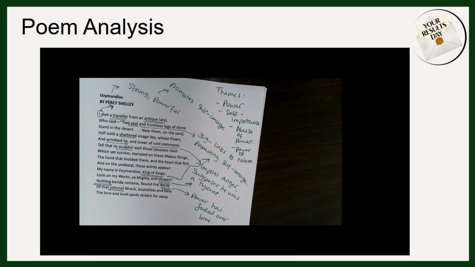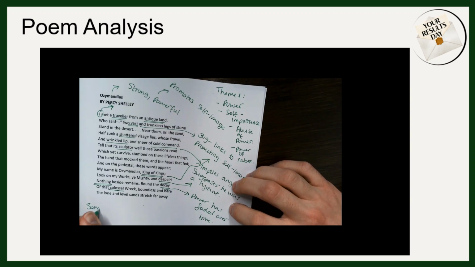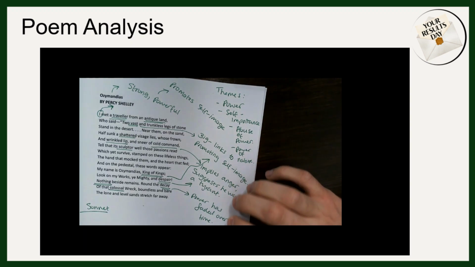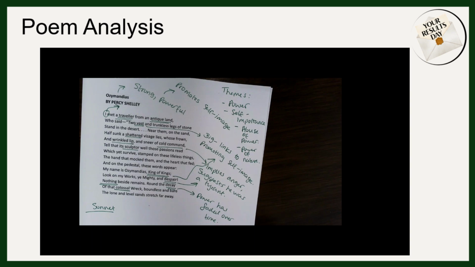Number 5 then, if we look at how the poem is structured, as you mentioned earlier, this poem is a sonnet, or it certainly follows some of the rules that you would expect from a sonnet. It has 14 lines, but the rhyme scheme isn't quite accurate to a traditional sonnet. As we saw from the definition earlier, sonnets are usually about love. Not always, but usually. And this could be a deliberate, ironic use of the form from Shelley here, in which he tries to highlight perhaps Ozymandias' love for himself, his own self-importance.